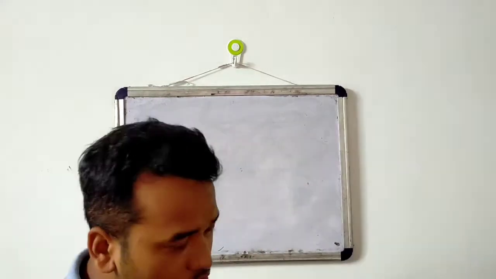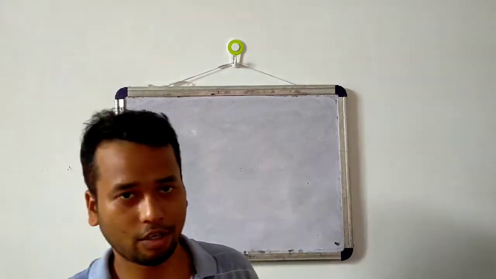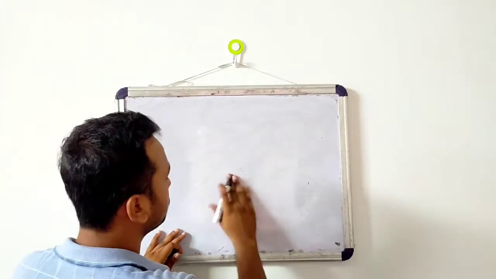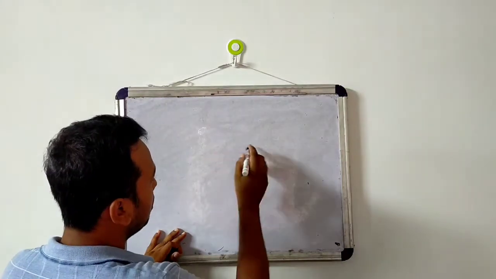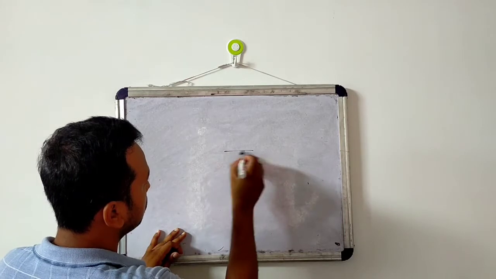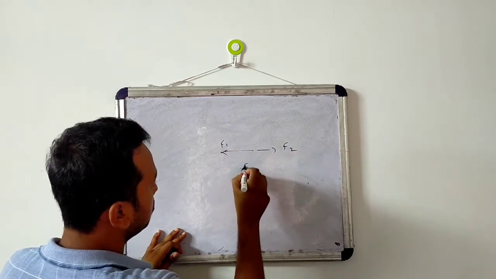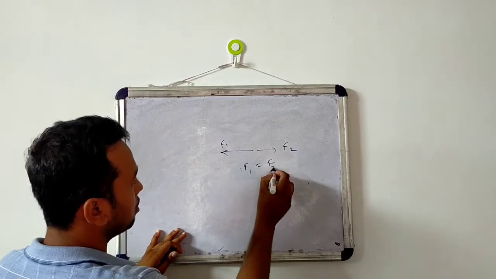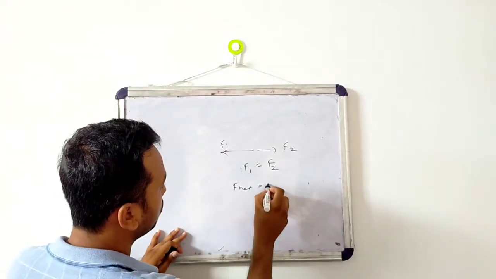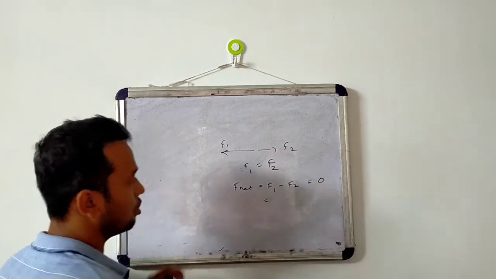Now see, action and reaction both are equal but act in different directions. See here. So earlier I have studied that if two forces F1 and F2 are equal and act in opposite directions, their resultant force was F1 minus F2 equals 0.